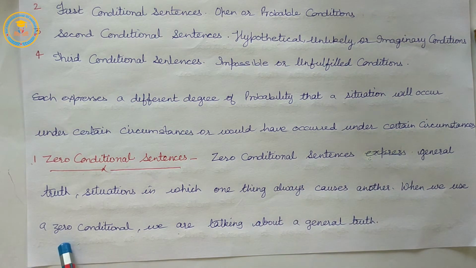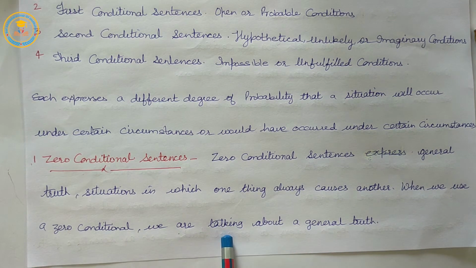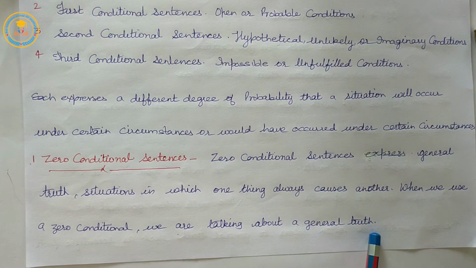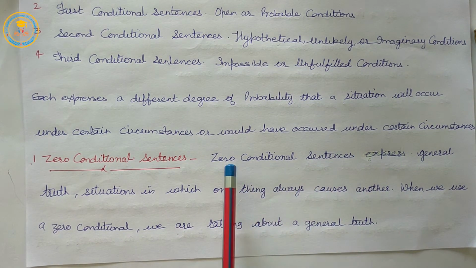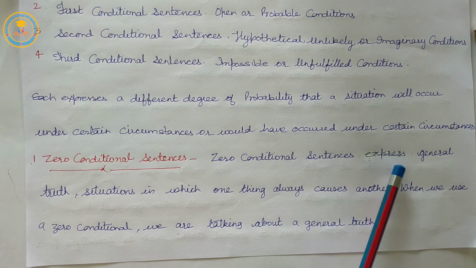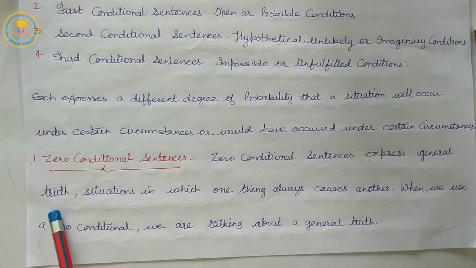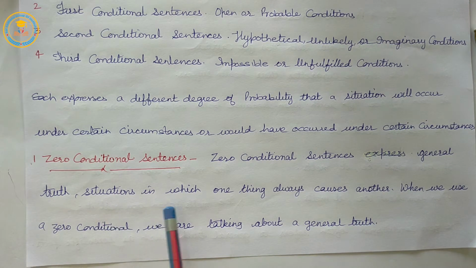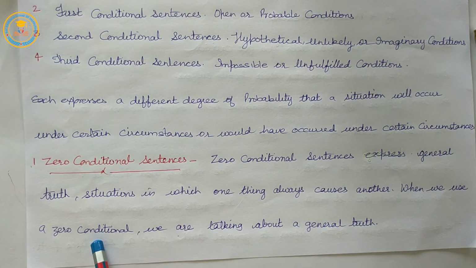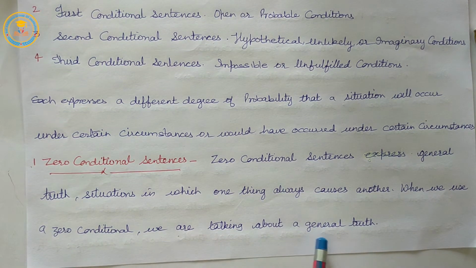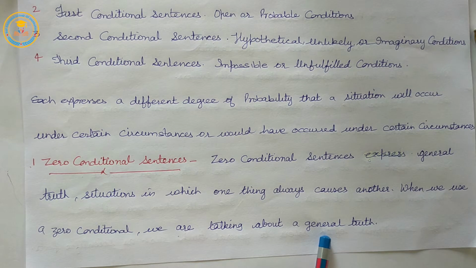When we use a zero conditional, we are talking about a general truth.